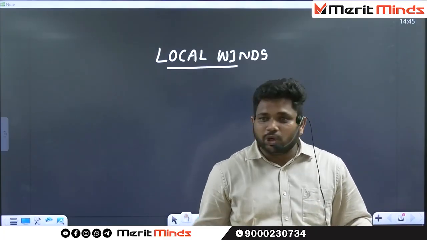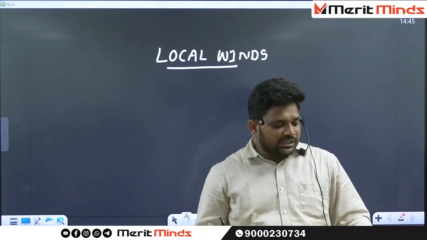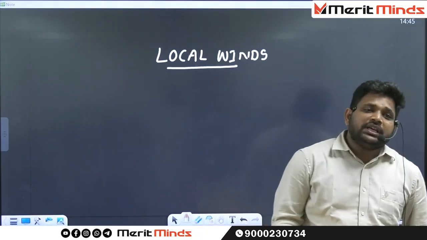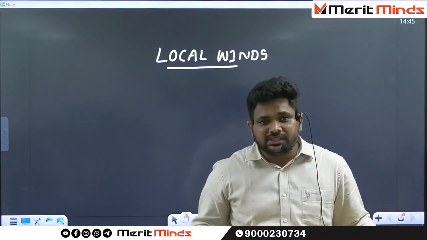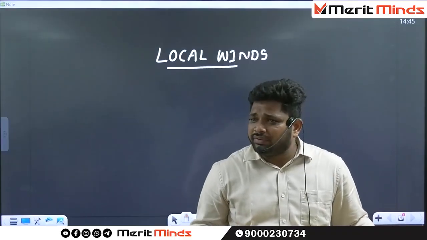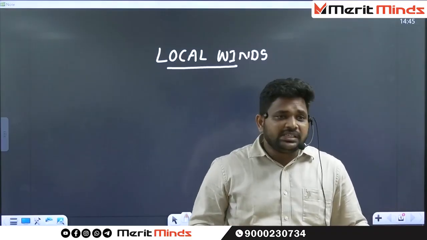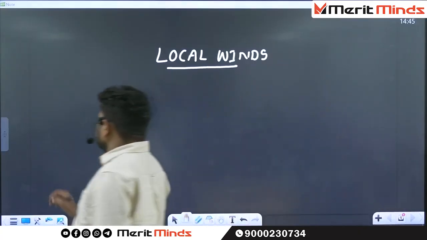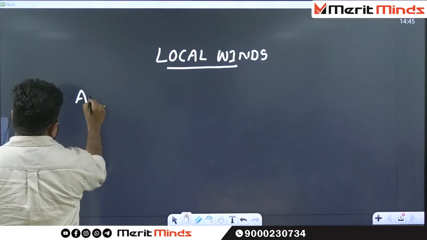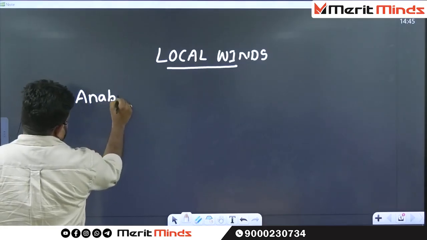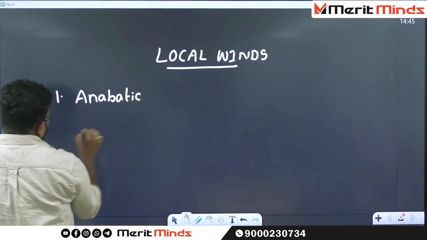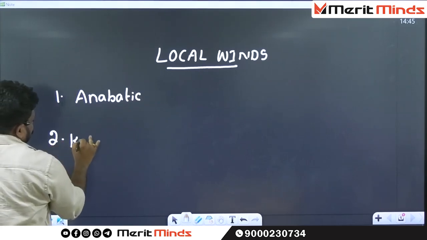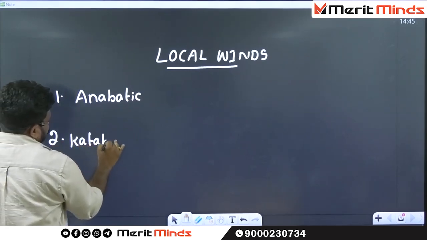Then we enter into local winds. What about the area of extension of local winds? A maximum of 100 to 150 kilometers. Based on origin, there are two types of local winds. One is called anabatic winds. Did we discuss anabatic winds? The other one is called katabatic winds.